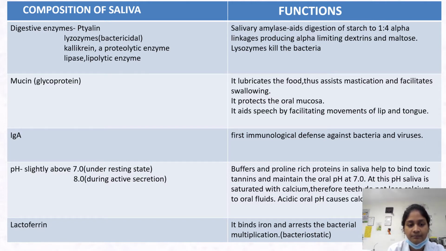The pH is slightly above 7 under resting state and 8.0 during active secretion. Its functions involve buffers and proline-rich proteins in saliva, which help to bind toxic tannins and maintain the oral pH at 7. At this pH, saliva is saturated with calcium, therefore teeth do not lose calcium to the oral fluids. Then coming on to lactoferrin, it binds iron and arrests bacterial multiplication, and so also acts as a bacteriostatic